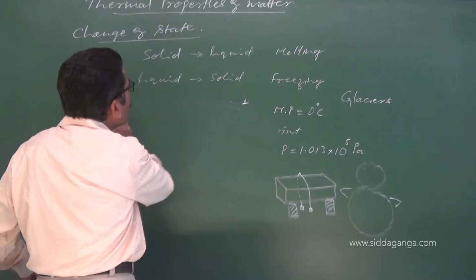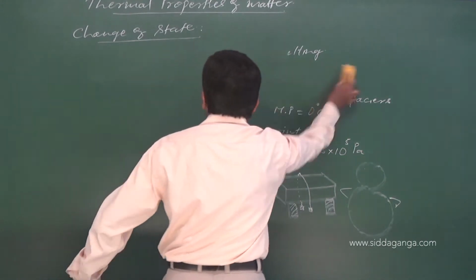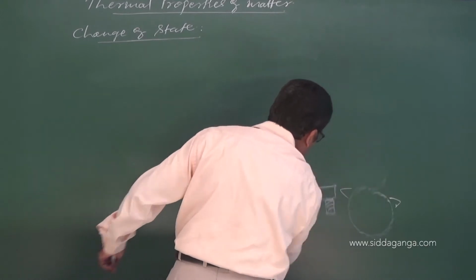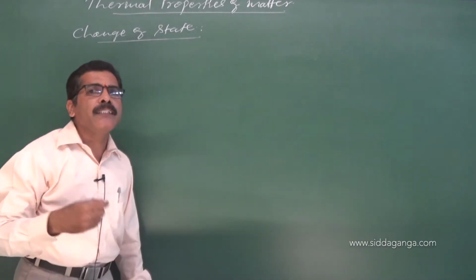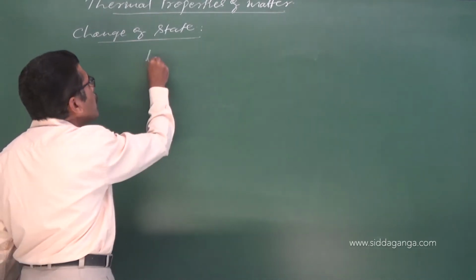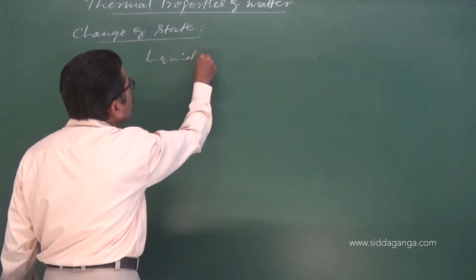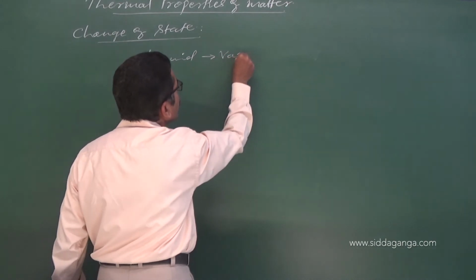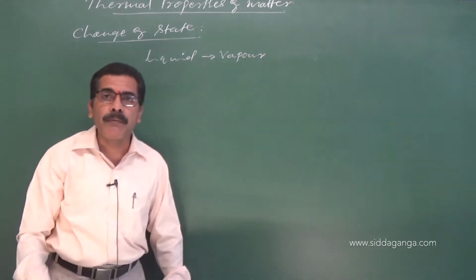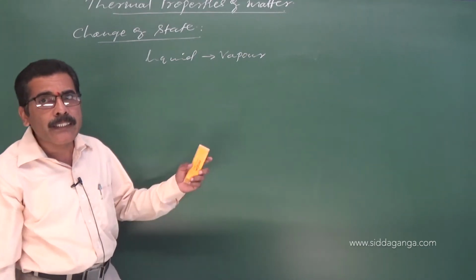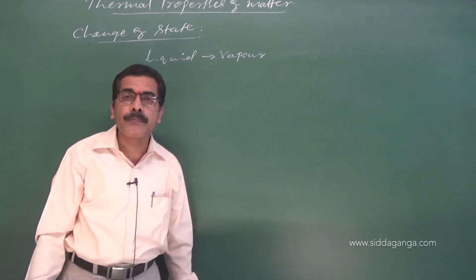Now let us move on to the change of state from liquid to its vapor. When the liquid starts boiling, there is a change of state from liquid to vapor.